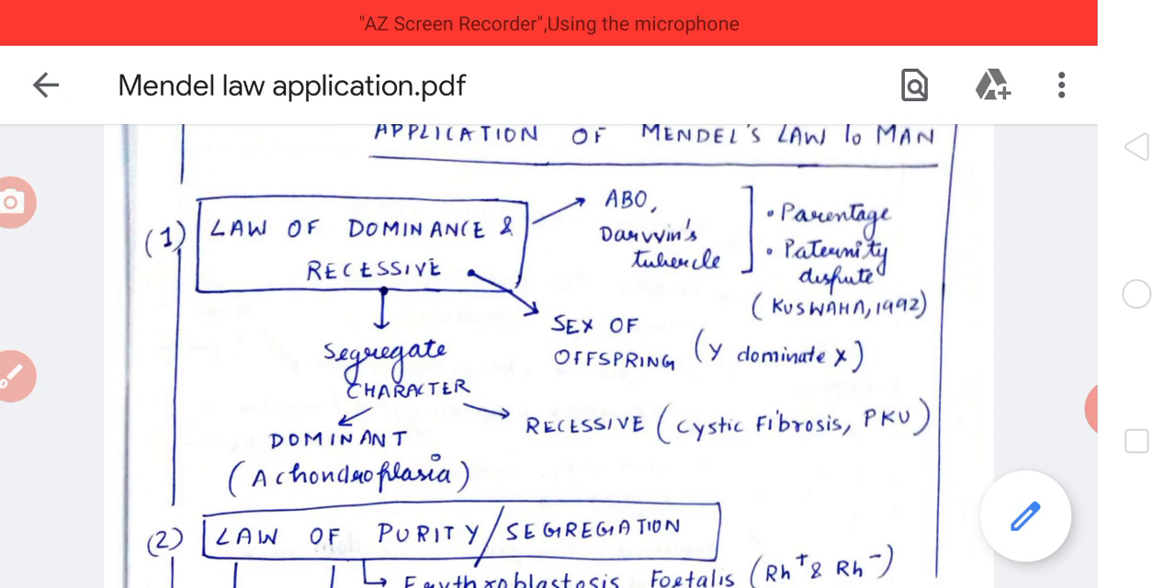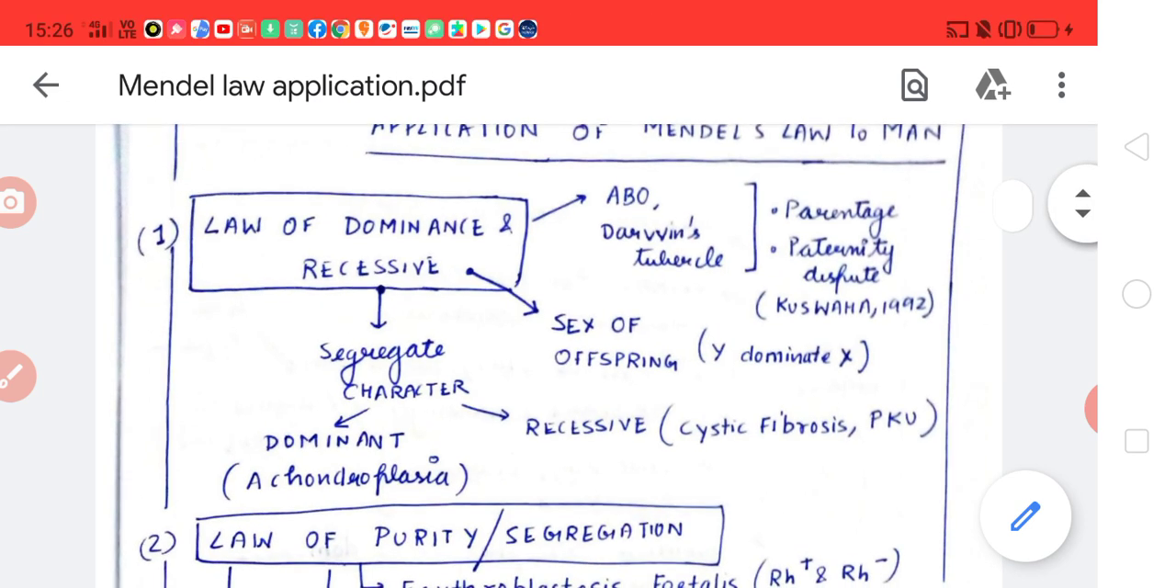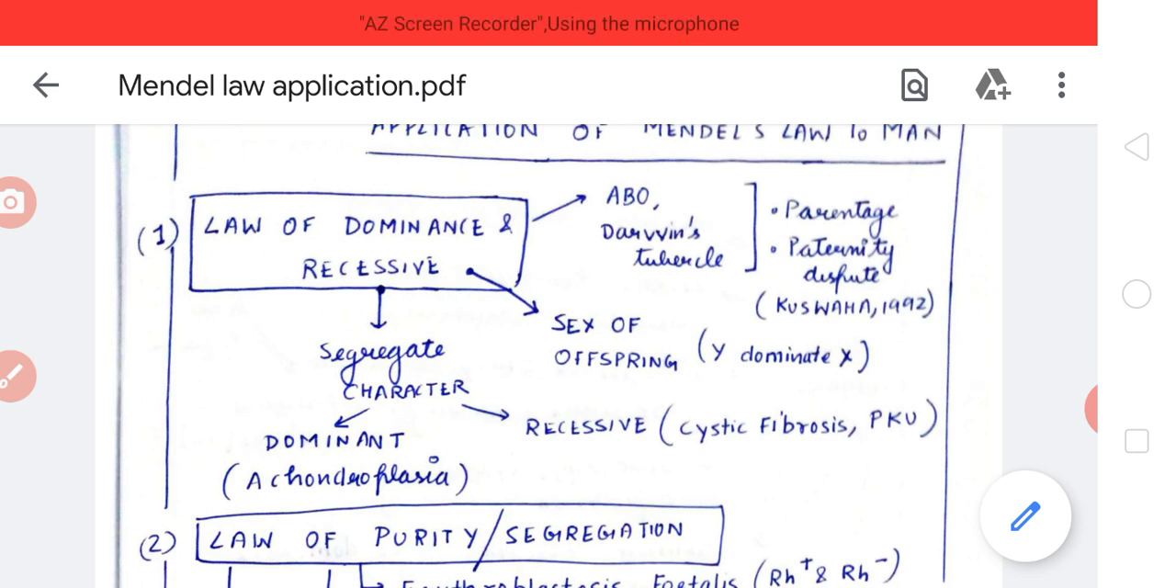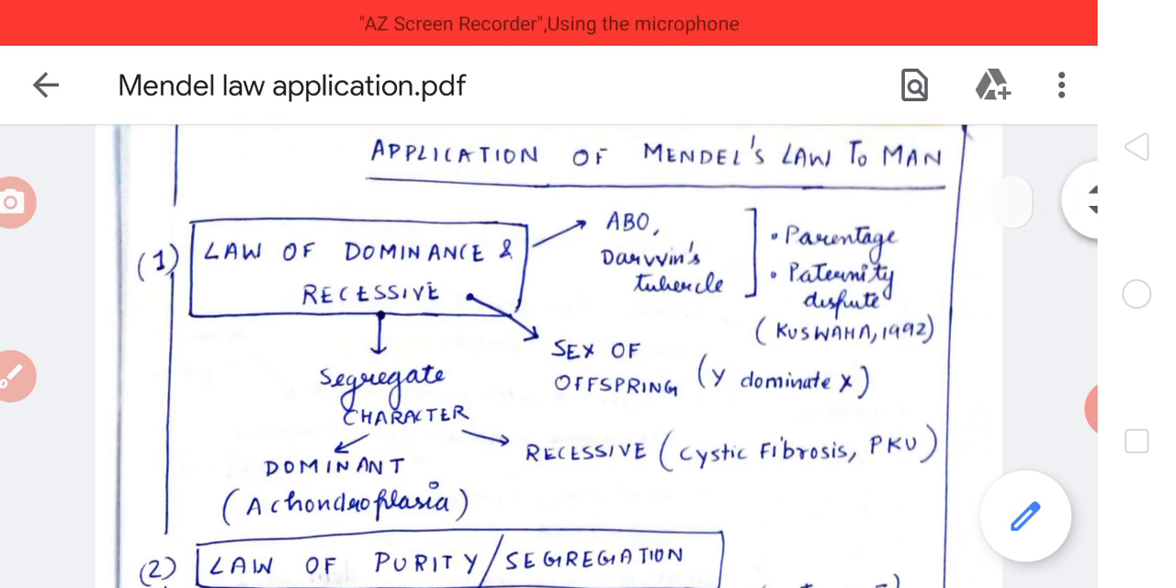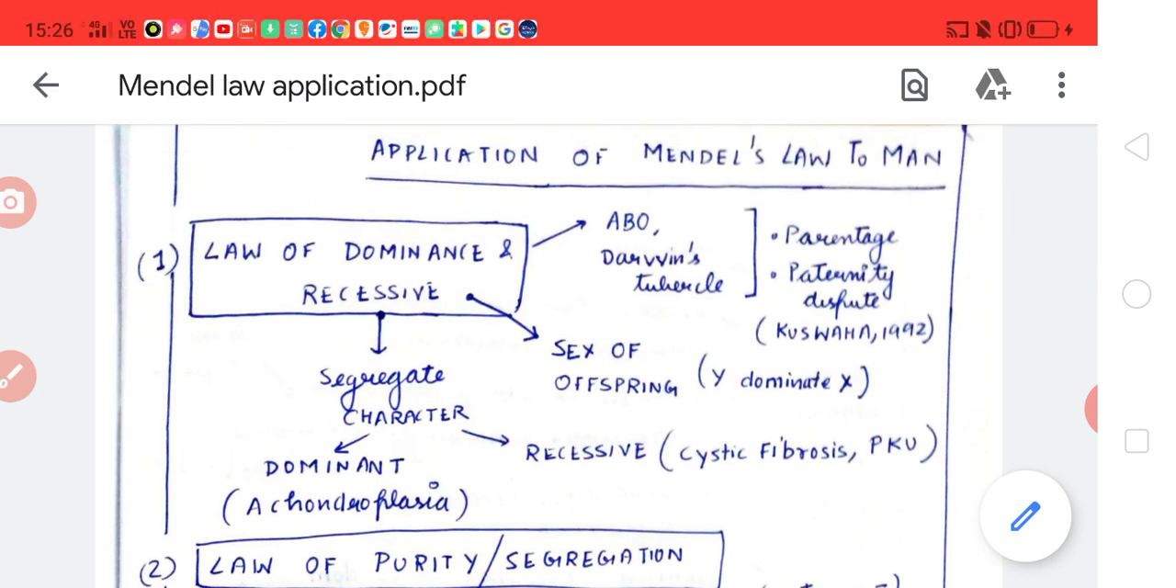What are its applications? First, in the ABO blood group system, when an individual has capital A small a or capital A as a genotype, then the phenotype will be A blood group. This means that capital A is dominant and small a is recessive. Same applies to B blood group also. So the ABO blood group system is used for parentage determination or solving paternity disputes. Now these are important for inheritance, adoption, etc.